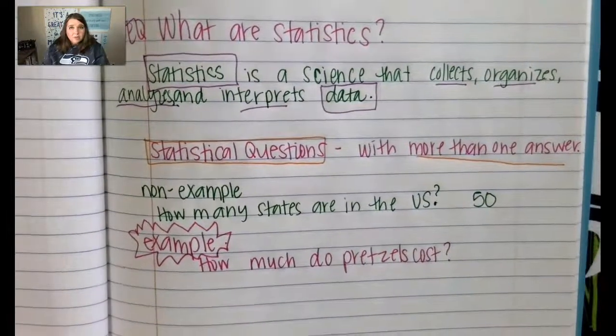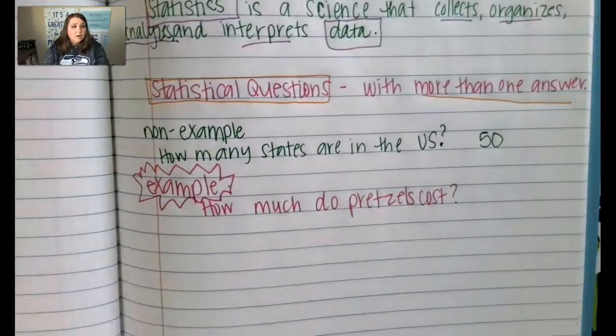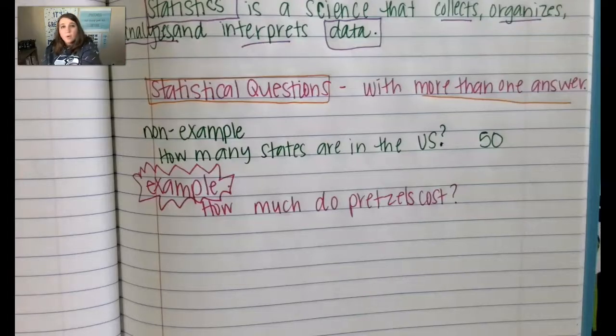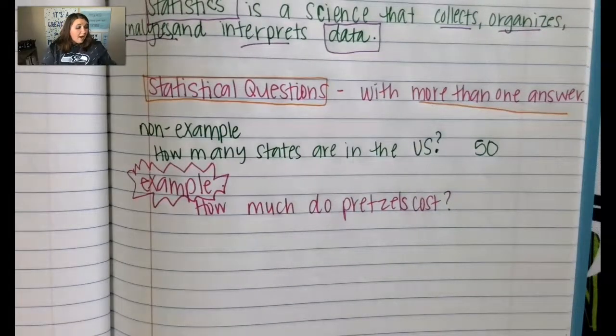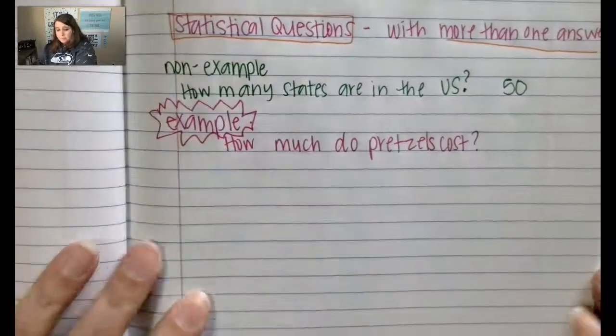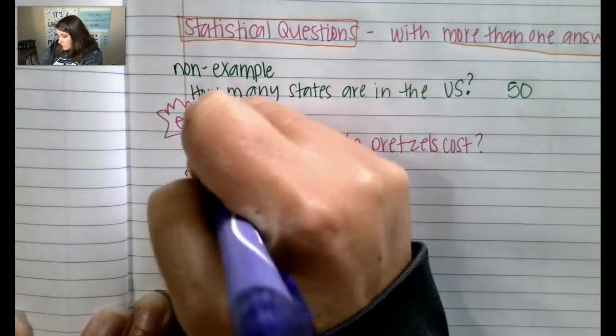Okay, so now that we know about statistics and statistical questions, let's talk about what else we use within statistical questions or statistics. Well, within statistics, we use some different graphs. So we use lots of different graphs when we are graphing. So we can graph statistical questions using dot plots.